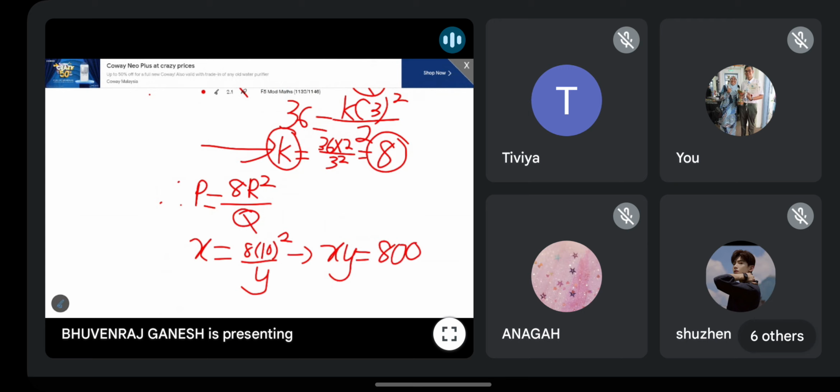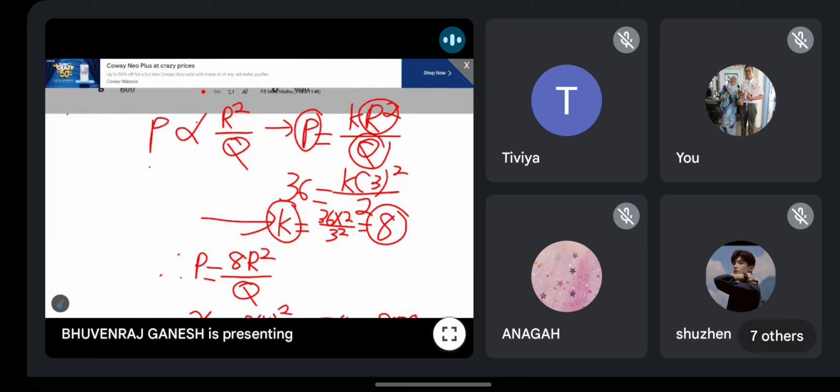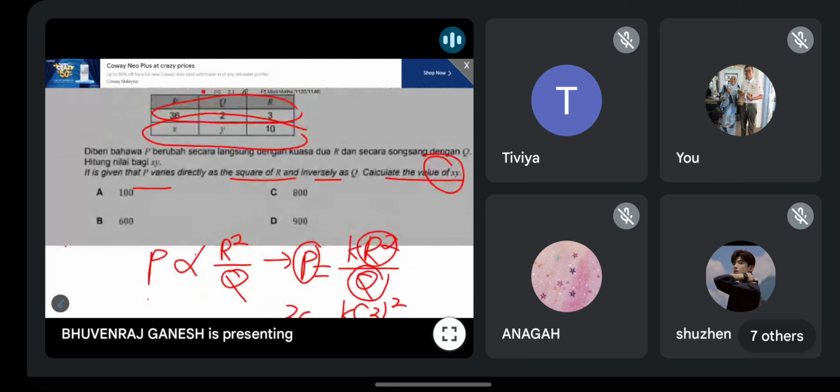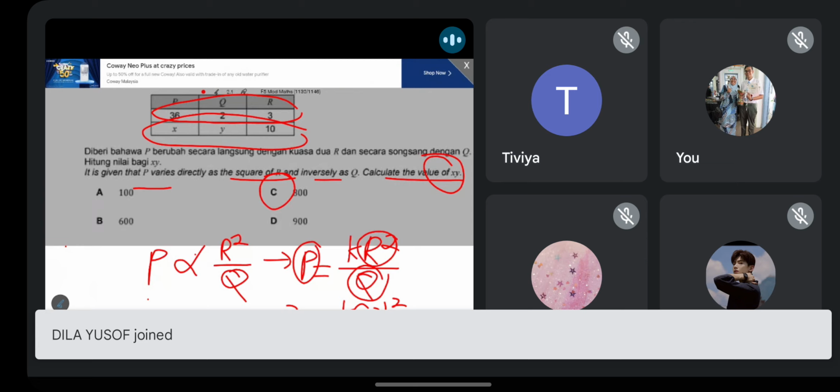In this case, kamu tak perlu cari nilai x dan y. You no need to find x and y value because the question asks to find xy. So that means your answer is C.